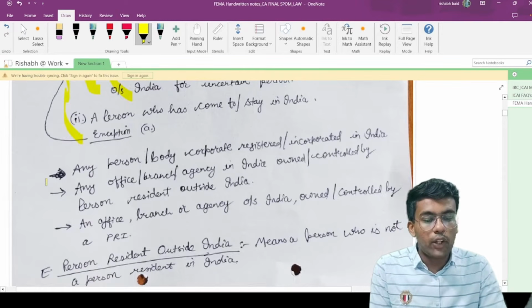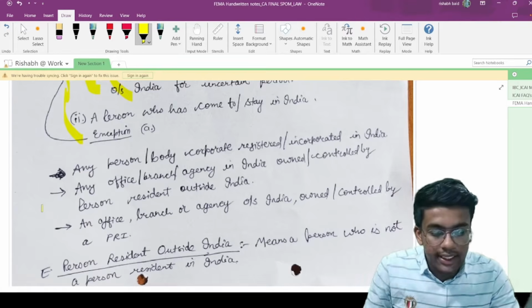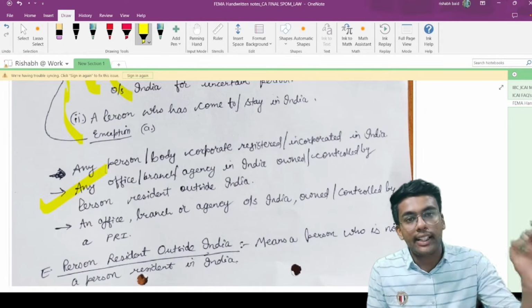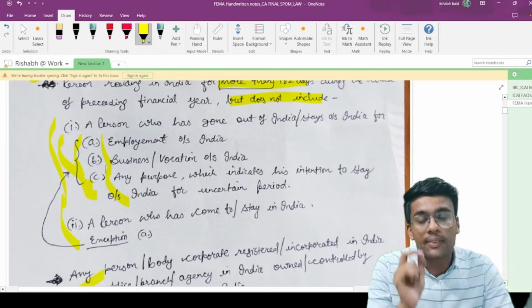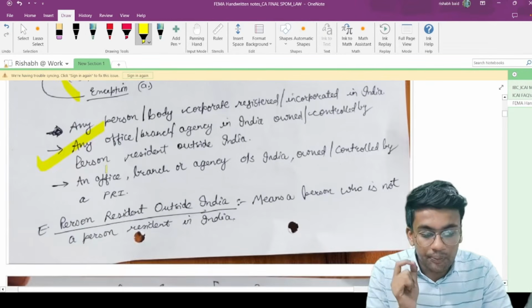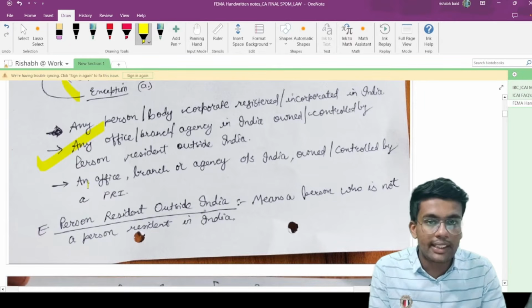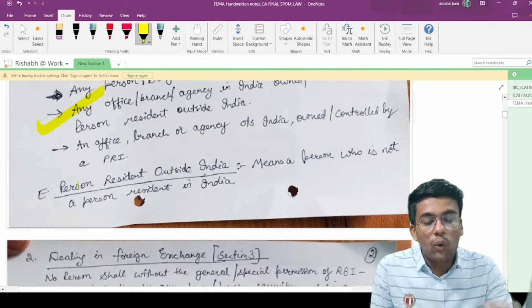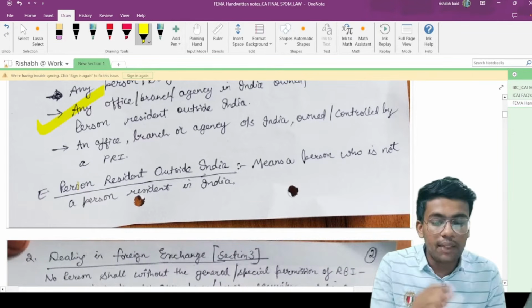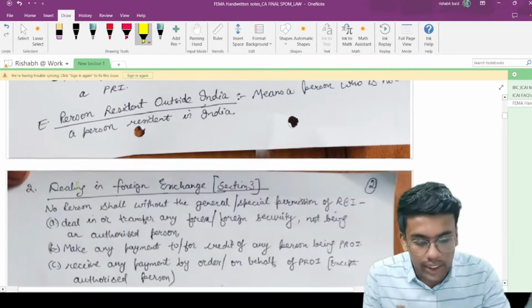Now, any person, body corporate, registered or incorporated in India, any office, branch, agency in India owned or controlled by person resident outside India, those are not to be considered as person resident in India. Any office, branch or agency outside India owned or controlled by person resident in India, that is also not considered as person resident in India. Now, who is a person resident outside India? It means a person who is not a resident in India is called person resident outside India.